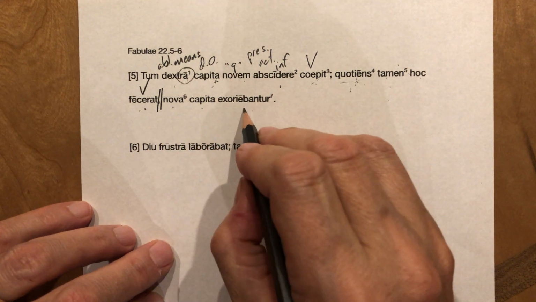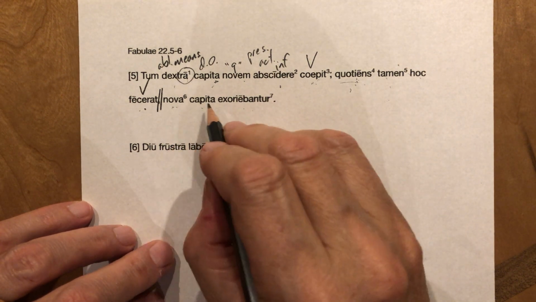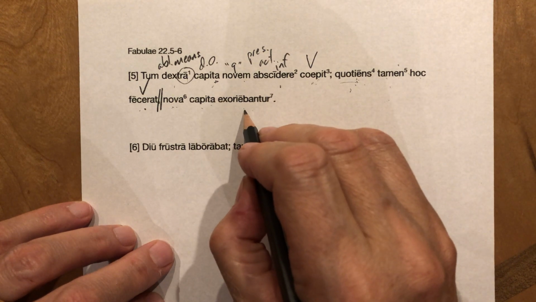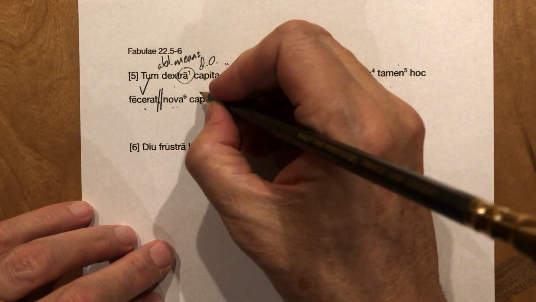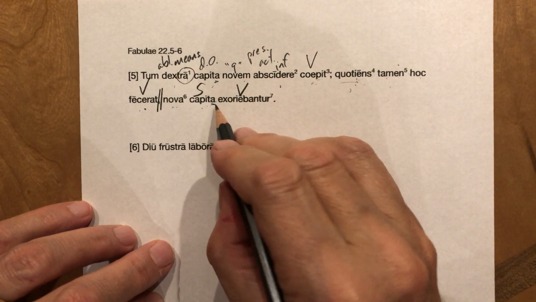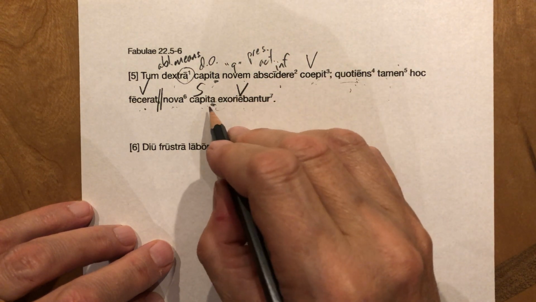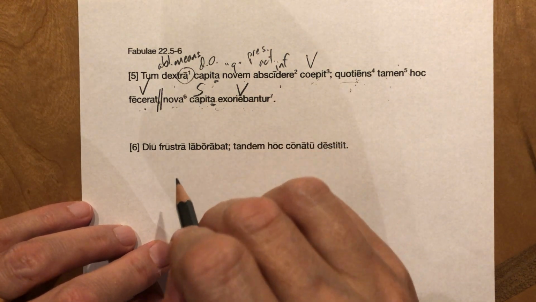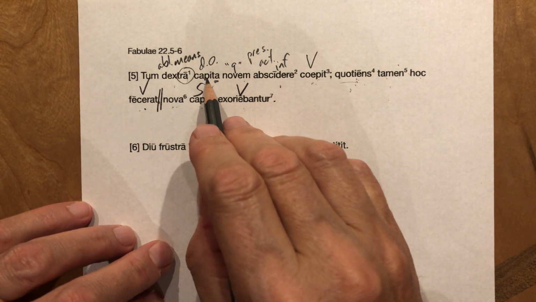Nova capita exoriebantur. New heads emerged. Now this one, that's your subject. And there's your verb. Now that A, same letter, right? But in this case, it's nominative plural neuter instead of accusative plural neuter.